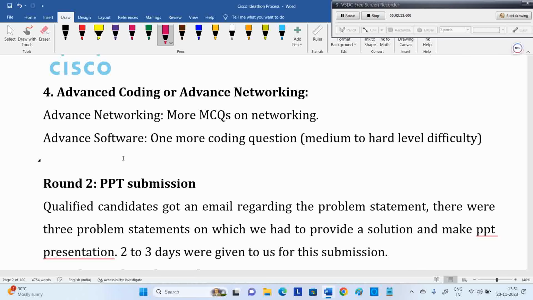Next, round 2 is PPT submission. I think everybody knows that. If you clear round 1, they'll take 1 or 2 days. They'll send a mail to the students who cleared round 1, not on the same day. They take 2 or 3 days, or 1 or 2 days, then they release the results. You'll get the mails. Depending on the given topic, you need to submit the PPT.